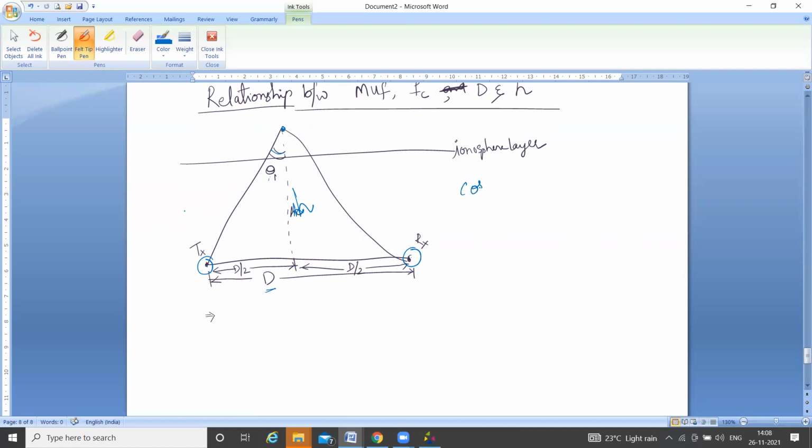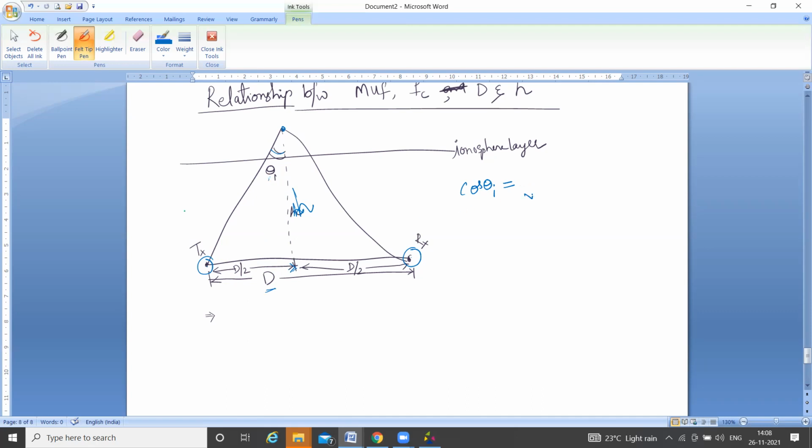From this we can write the mathematics. Cos theta i is equal to adjacent by hypotenuse. This is the opposite side for this angle, this is the adjacent, and this becomes the hypotenuse.